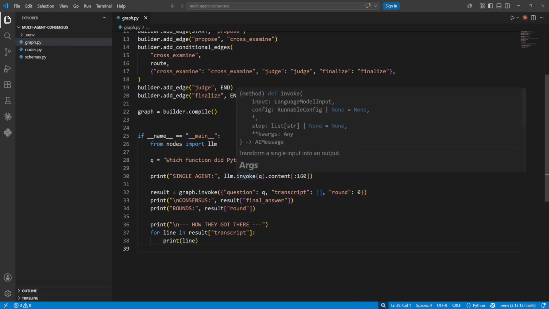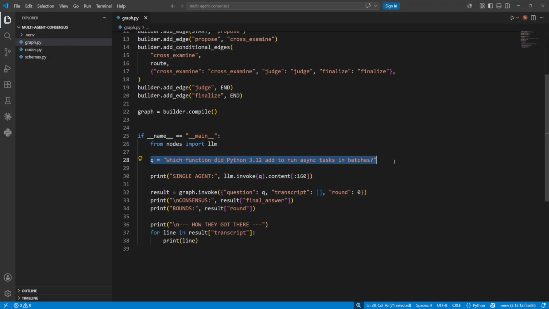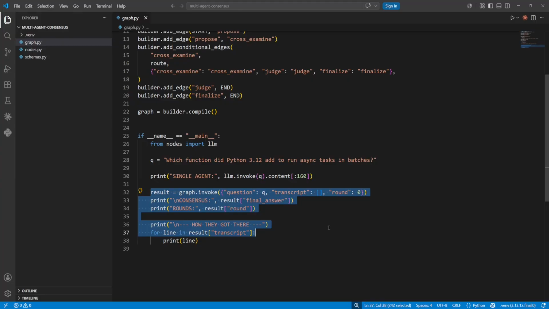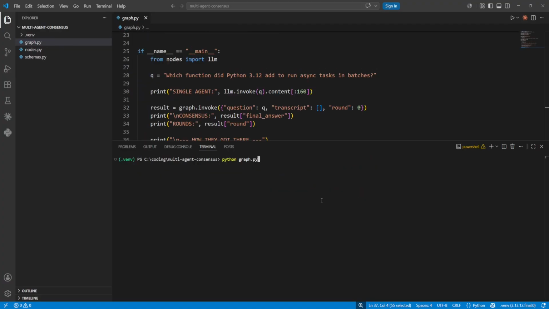Now let's prove it. We ask one model a question with a trap in it, the kind of thing it will answer confidently and get wrong. That's the single agent. Nobody checking it. Then we run the exact same question through the graph and print the consensus. But here is the part that actually sells it. We dump the full transcript underneath. When we run it, you should pay attention to the agree flag and the reasoning. Let's now see it in practice.